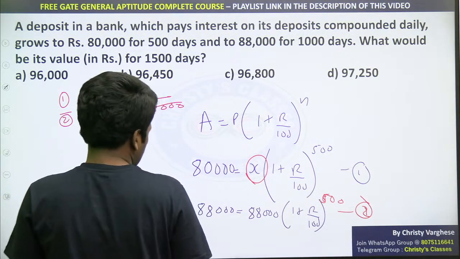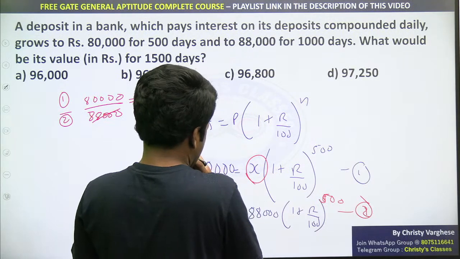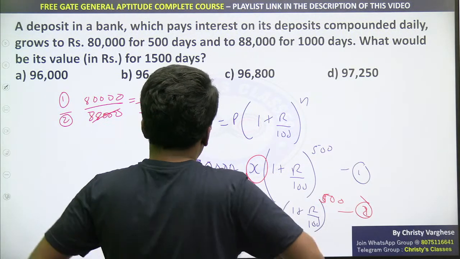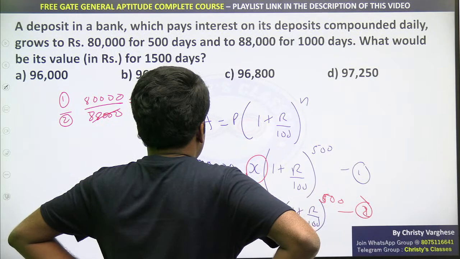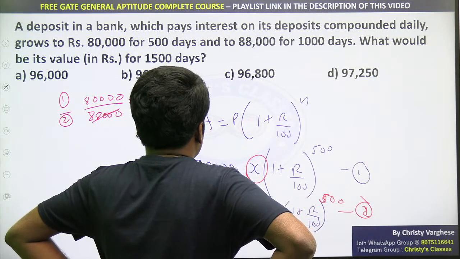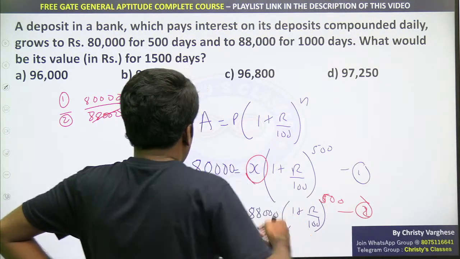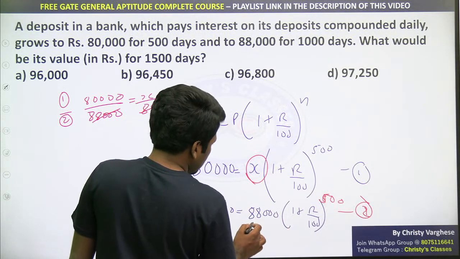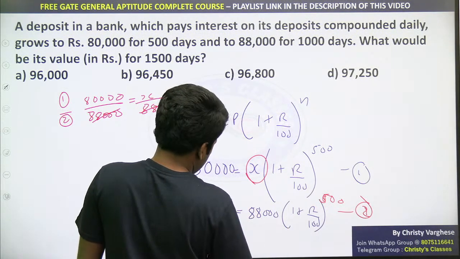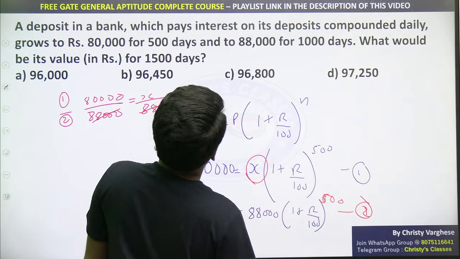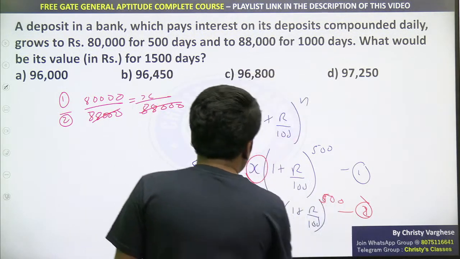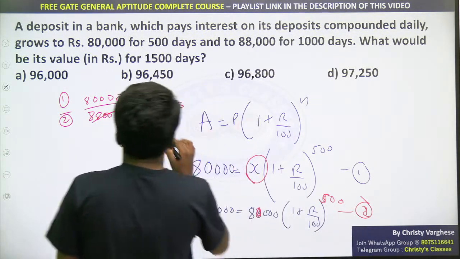Sorry, here it is not 88,000, it is x by 80,000.